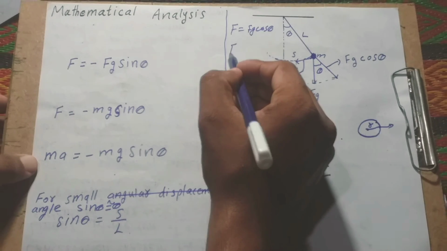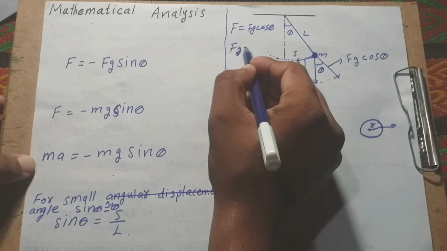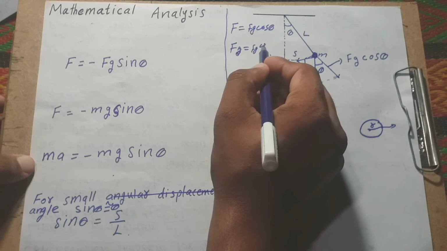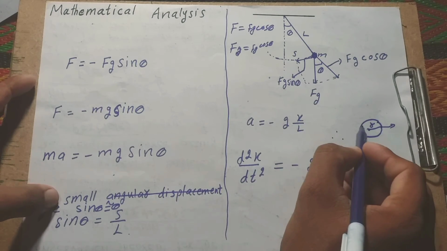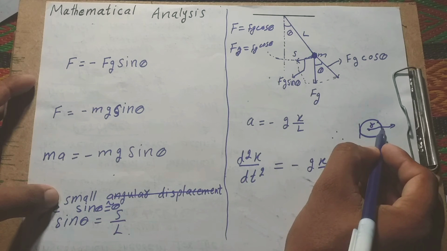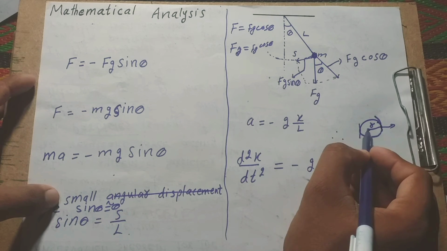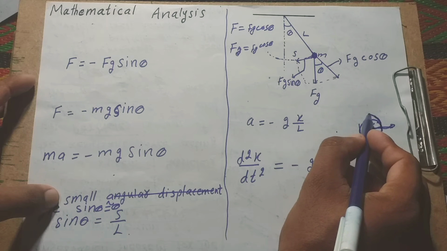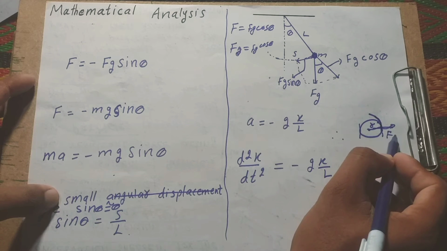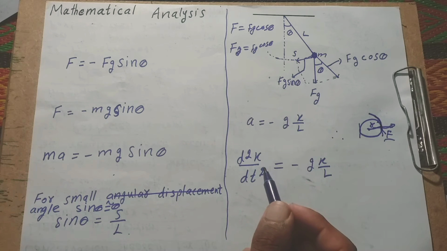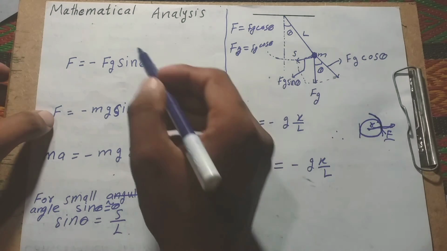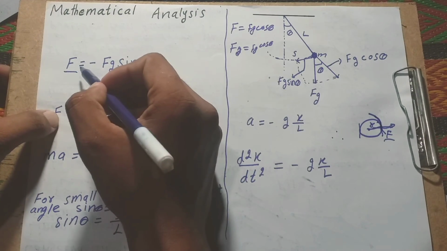And tangential component means the component along the tangent at the point. Means this is this and this is this. This is the tangential component that exists here. Okay, understand? This is the tangential component.